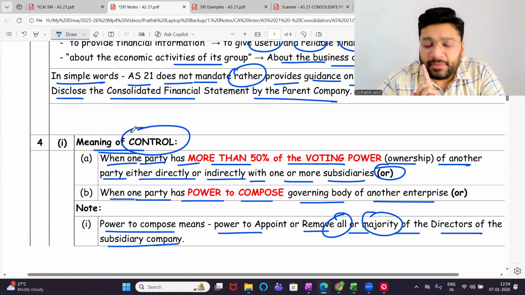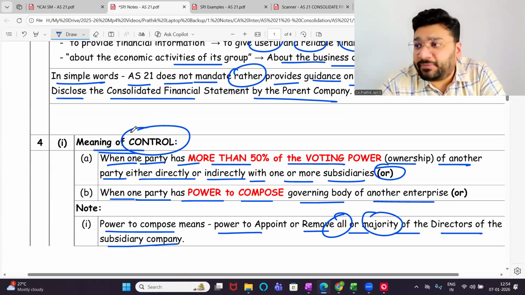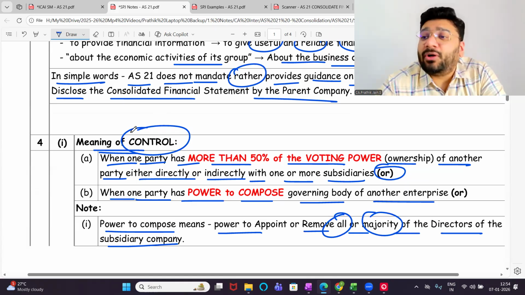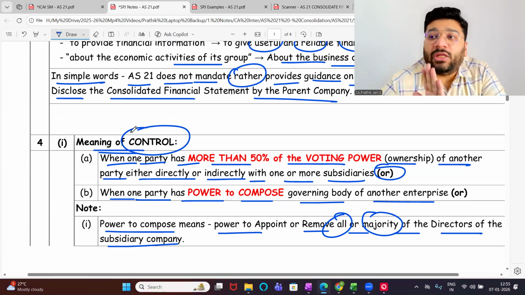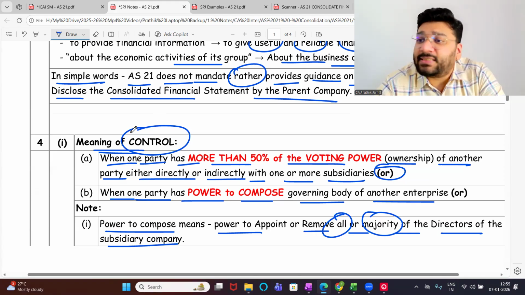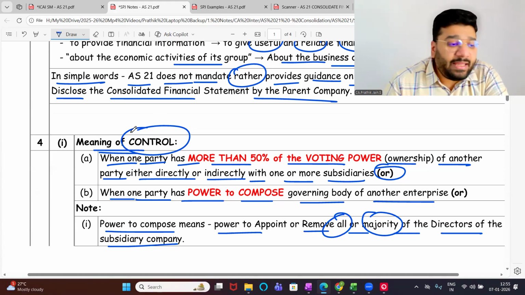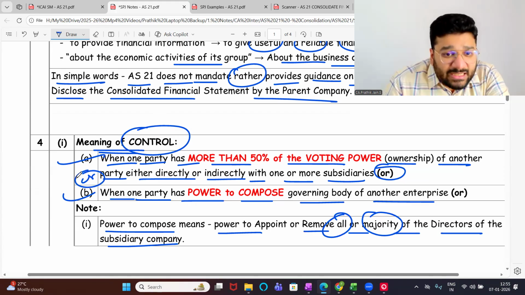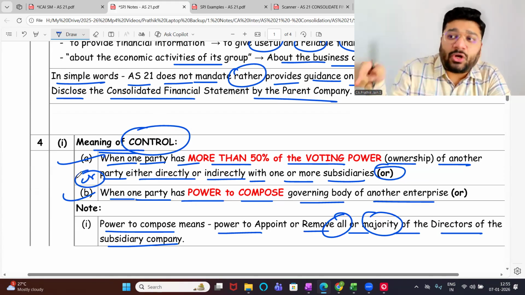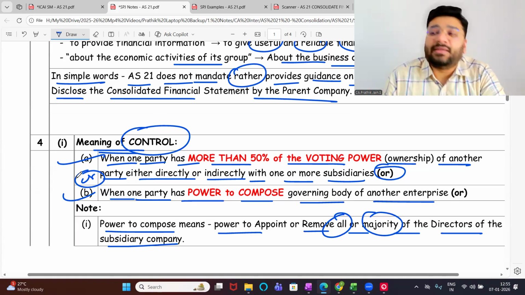This is control. AS 21 talks about consolidation of the financial statement of holding and subsidiary. AS 23 talks about associate and AS 27 talks about joint venture transactions. Okay, not okay? So here the focus is only and only on holding and subsidiary. For you to become holding subsidiary, out of these two, any one condition has to be satisfied. When it is satisfied, you say you have control, and when you have control, the other company is automatically a subsidiary company.